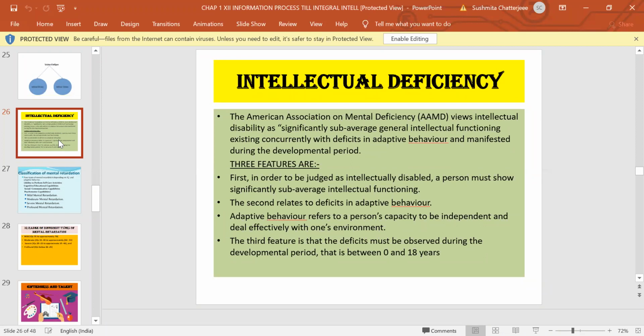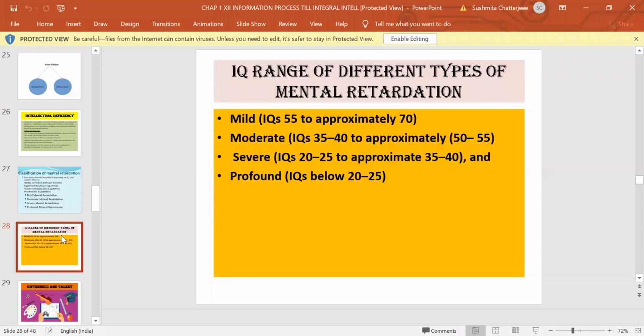The third feature is that these deficiencies are observed during the developmental period. That means when the child is growing, between 0 to 18 years, these kinds of intellectual deficiency features are normally observed. So one must remember this definition: significantly sub-average general intellectual functioning existing concurrently with deficiency in adaptive behavior and manifested during the developmental period. What are the IQ ranges of different kinds of mental retardation?